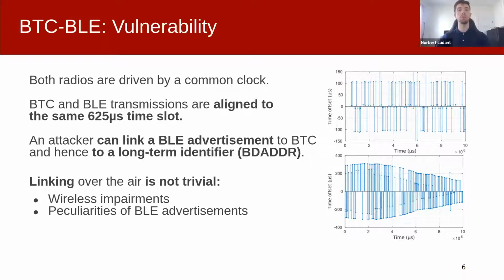On the right, we show these results as the time offset in microseconds between BTC and BLE packets. The top figure corresponds to BTC and BLE packets coming from the same device, whereas on the bottom, the transmissions are coming from different devices. Initial results show that, in fact, both transmissions, BLE and BTC, coming from the same device, seem to be synchronized to the same time slot of 625 microseconds.